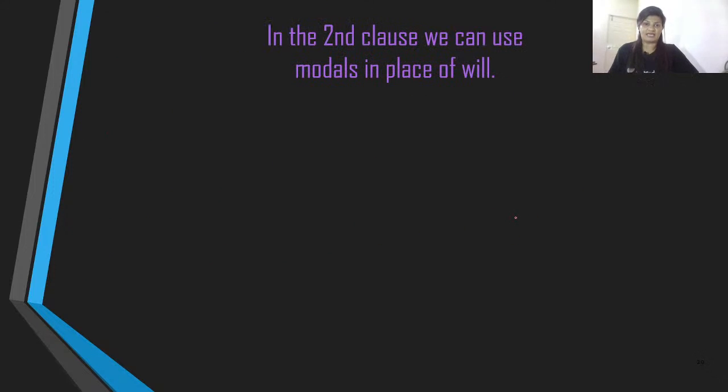Well, in the second clause, we can use modals as well. What are modals, by the way? I hope you all remember what are modals that we have discussed in our previous classes. Well, modals are words like can, could, may, might, shall, should, etc. All these are referred to as modals.